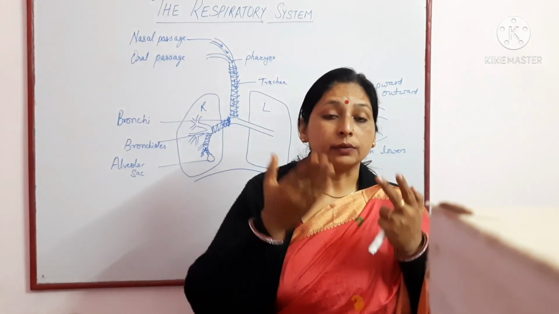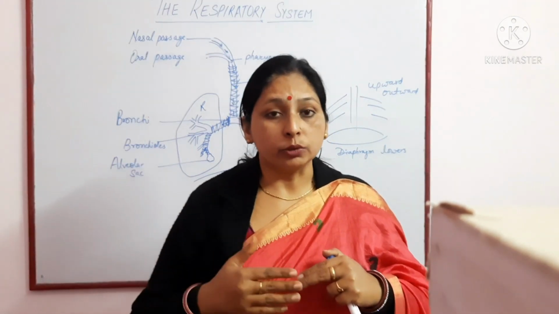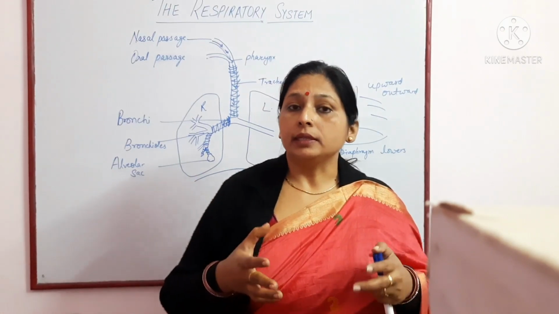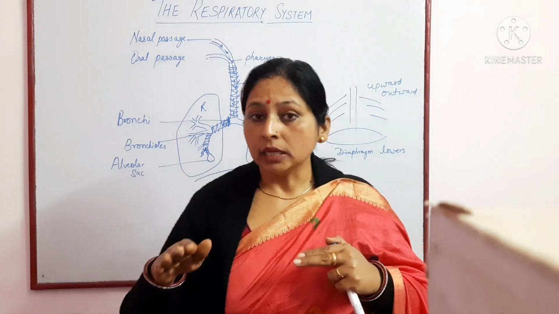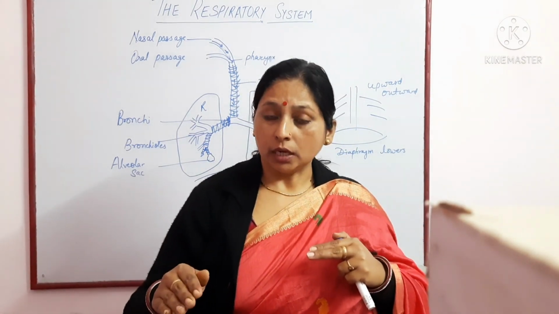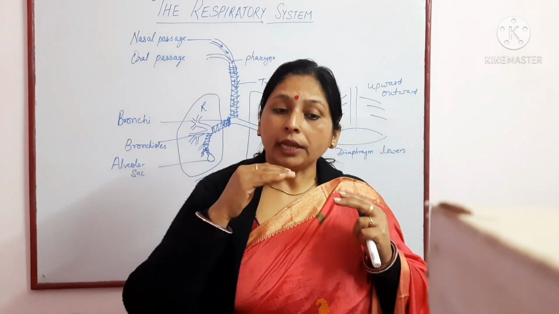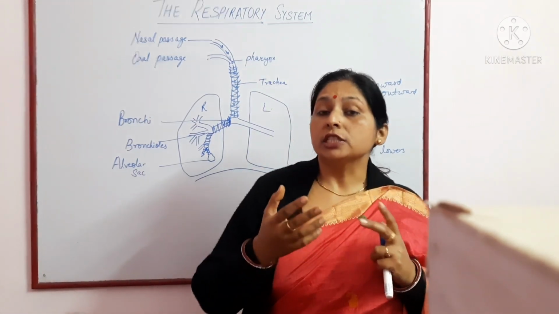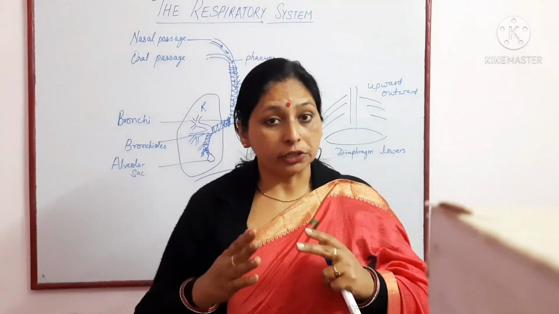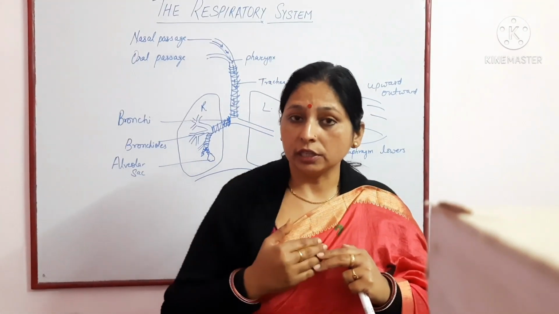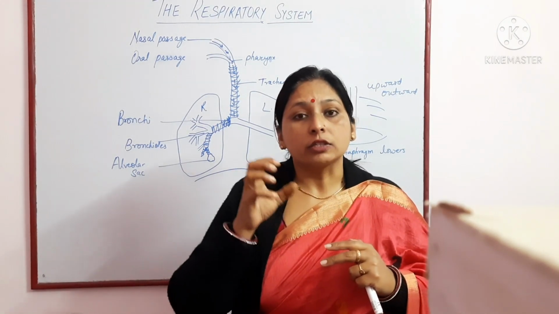The gases that we are taking in, and the gases brought by the blood capillaries from different parts of our body to the heart, and then from the heart to the lungs. This impure blood, having less oxygen and more carbon dioxide, is called deoxygenated blood.